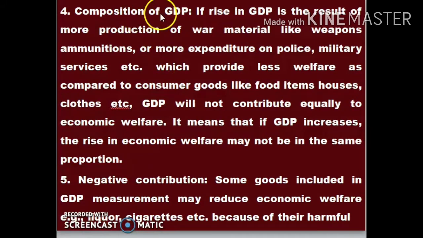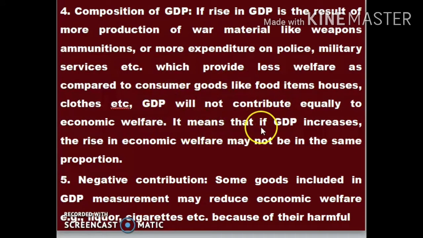Next, the fourth point is composition of GDP. If the rise in GDP is the result of more production of war material like weapons, ammunition, or more expenditure on police, military services, etc., which provide less welfare as compared to consumer goods like food items, houses, clothes, etc., GDP will not contribute equally to economic welfare.